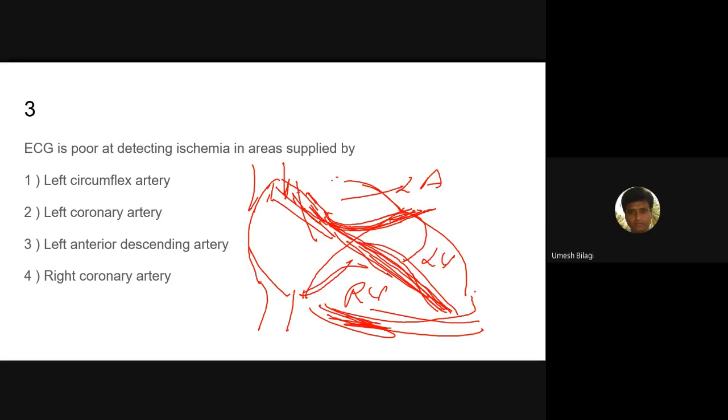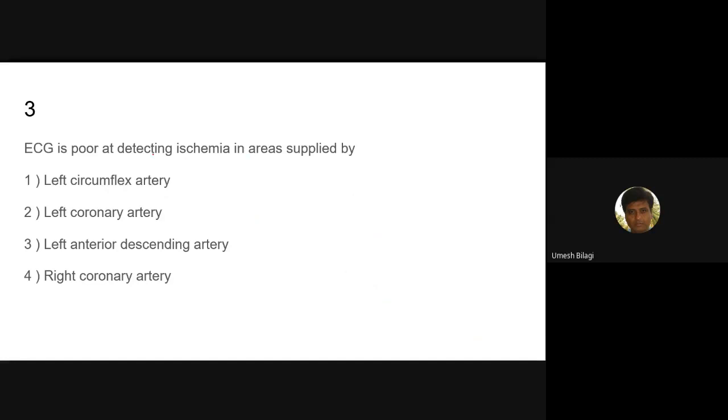Now, because the circumflex predominantly supplies the lateral and posterior aspect, ECG may miss a blockage and heart attack due to this vessel. The electrocardiogram may miss circumflex artery blocks and damage to the heart.